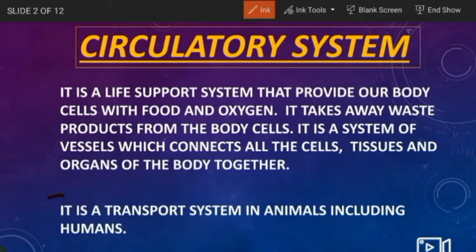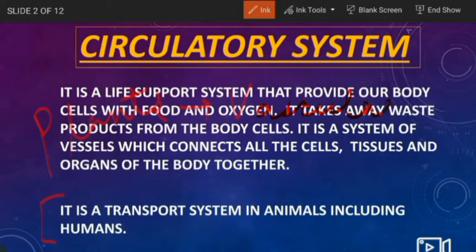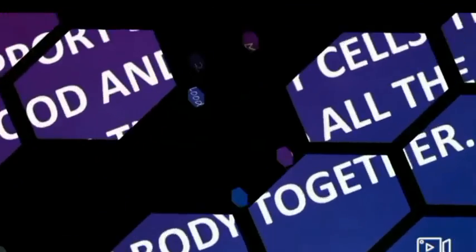So let me tell you, just like the transport system in humans and animals is the circulatory system, in plants, their transport system is the vascular system, which is again an important point. So let's move to the next topic.